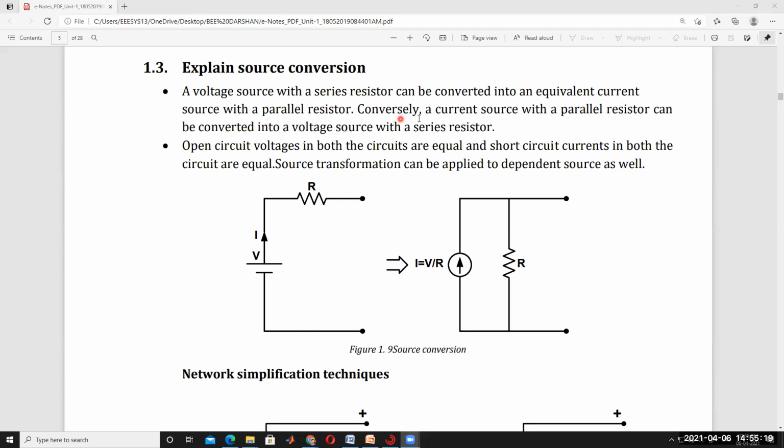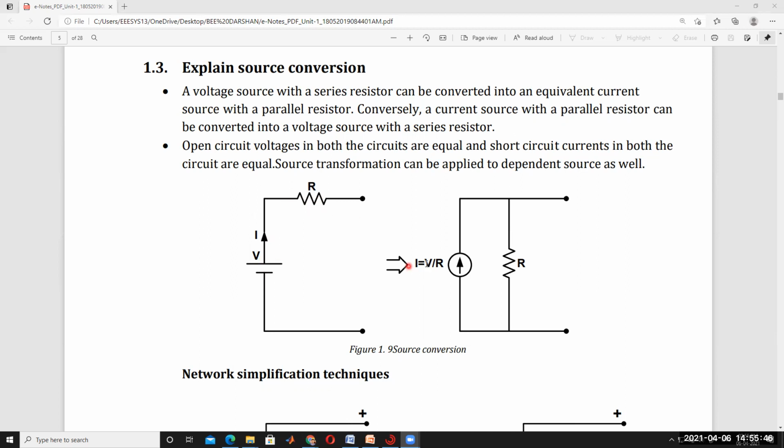Conversely, a current source with a parallel resistor can be converted into a voltage source with series resistor. Understand? So this is called a voltage source. This voltage source is having some resistance in series. It's clear? That can be converted into a current source.